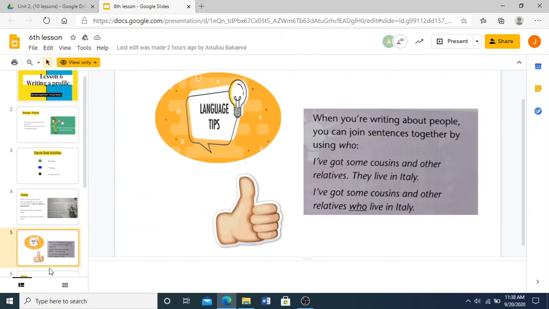Now let's see a tip here about when we're writing profiles. When you're writing about people, you can join sentences together by using who. Yes, this is good. It makes your sentence easier and more fluid. I've got some cousins and other relatives, they live in Italy. This is what someone might write. But if you introduce who into it, it's going to sound like this. I've got some cousins and other relatives who live in Italy. Now, this makes it more fluid and just nicer than the first sentence, even though both are correct.